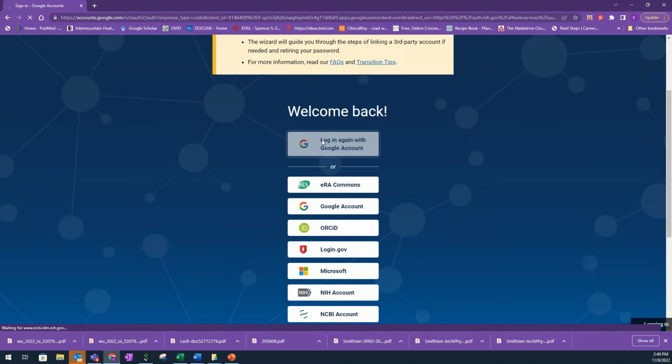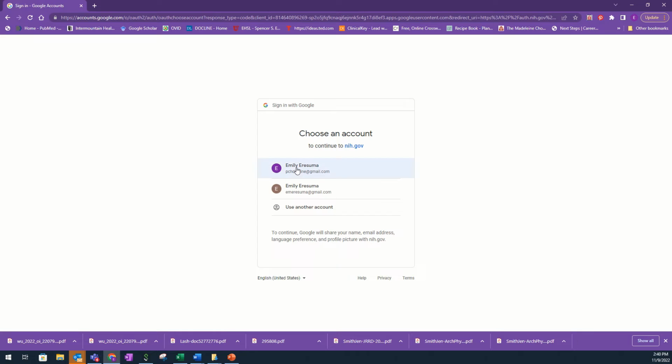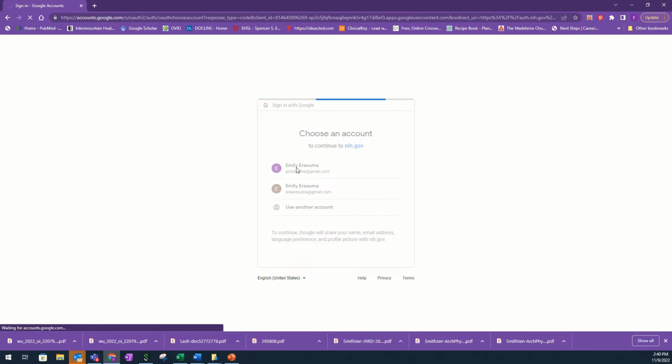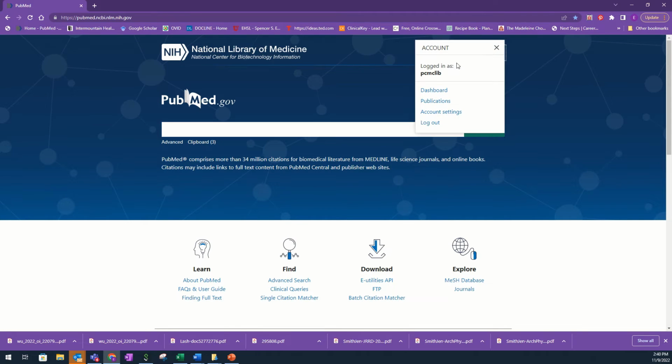After logging in, you will want to set up your outside tool. So follow these steps. After logging in, you will see your account in the upper right-hand corner, and you will want to go to the dashboard.